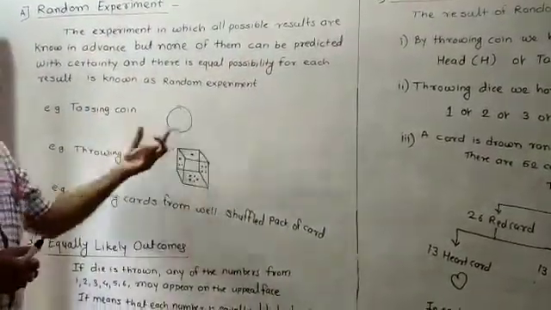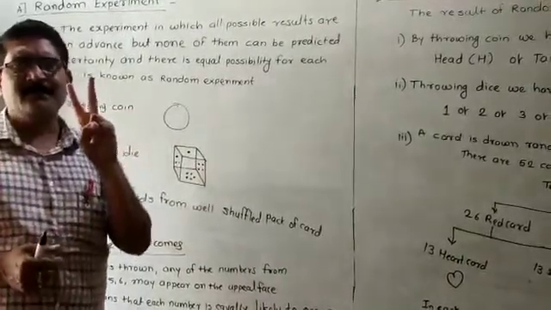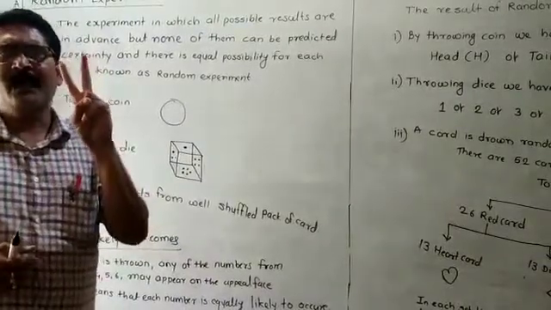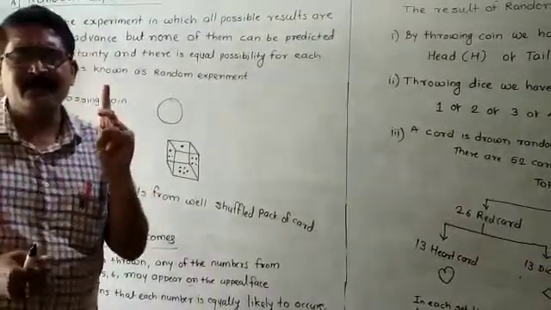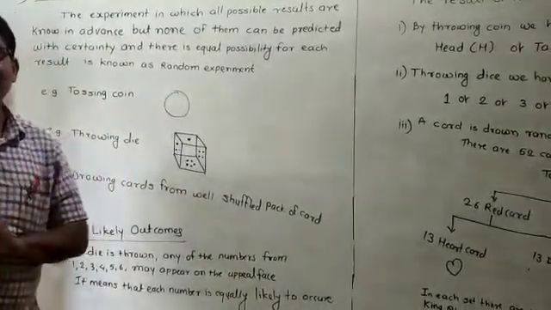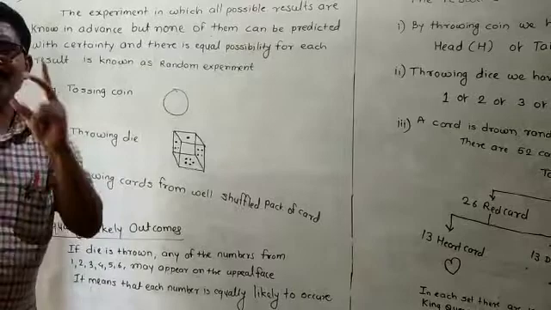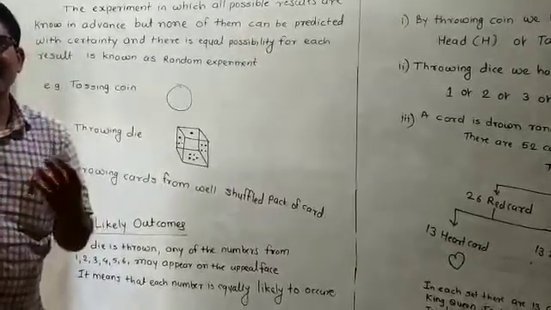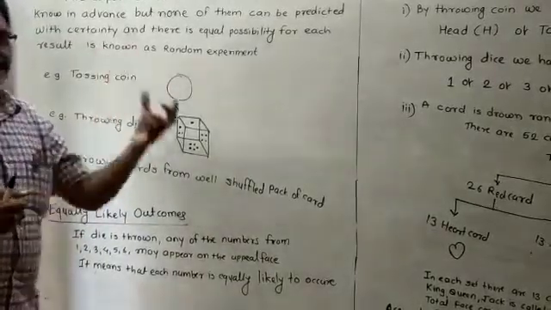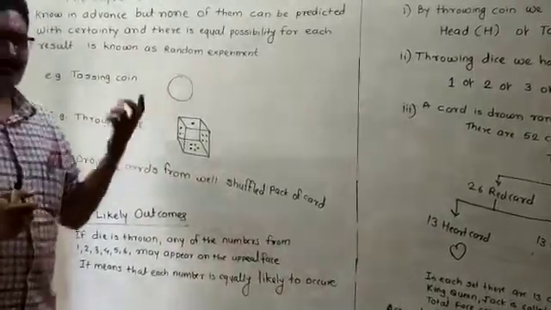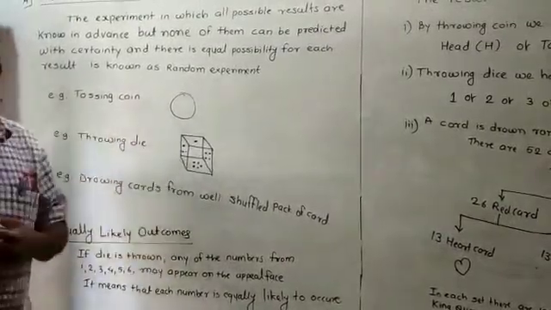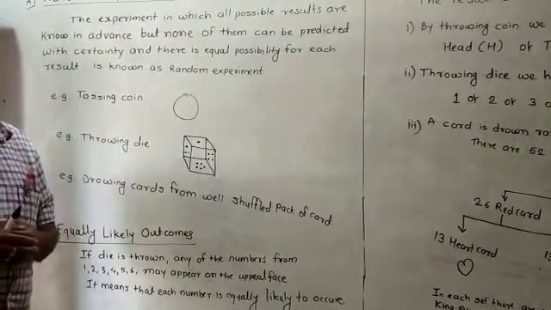If I throw the coin, there are two possibilities, head or tail. Means there is equal possibility, either head will come or tail will come. If I throw the die, there are 6 possibilities, either 1 will come, or 2, or 3, or 4, or 5, or 6. So here you have to say that tossing the coin and throwing the die are called random experiments.